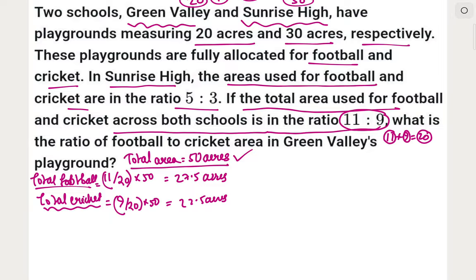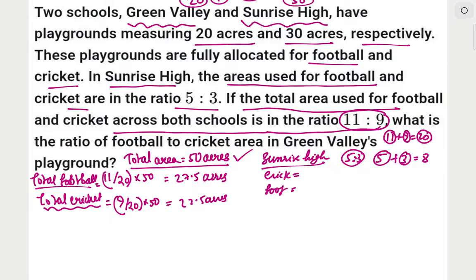And now see for Sunrise High, we are given that we have 30 acres of land and it's divided in the 5:3 ratio. So you can imagine 5 parts are for football and 3 parts are for cricket, so the total becomes 8 parts.